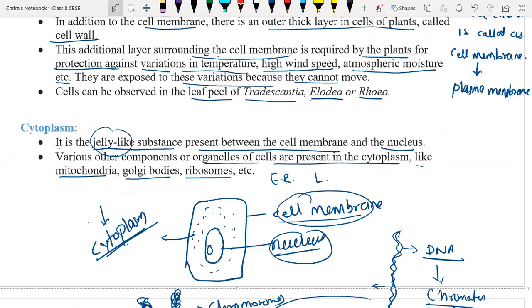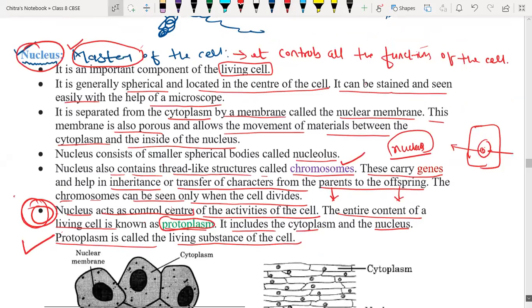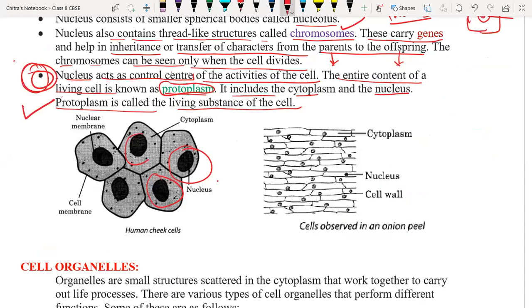So the nucleus is also done. This is the diagram. Here we can observe the nucleus. The spherical part you can observe here is the nucleus. This matter is called the cytoplasm. This is the cell membrane. And the dark points you can see here are the different cell organelles. If you observe an onion peel under the microscope, you will see a structure like a wall of bricks.